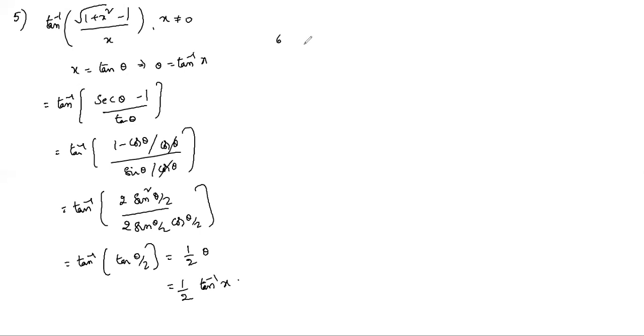Next, similarly, the second one: tan inverse 1 by root x square minus 1. Root x square minus 1 means the identity secant square theta minus 1 or cosecant square theta minus 1. So better you take x equal to cosecant theta directly. If you write secant theta, again you have to simplify it. So directly we write this one, theta equals cosecant inverse x.